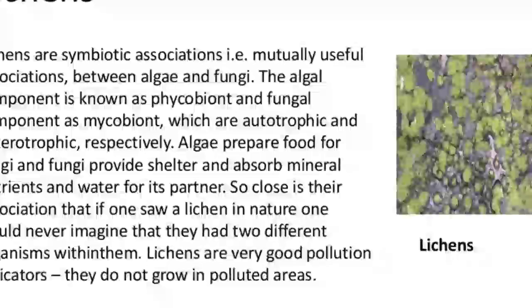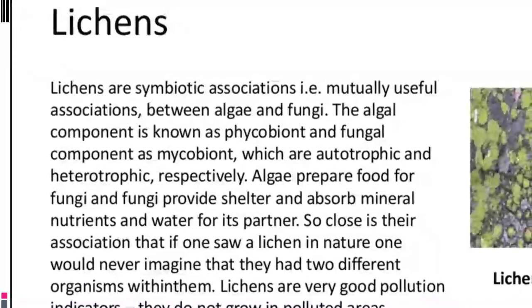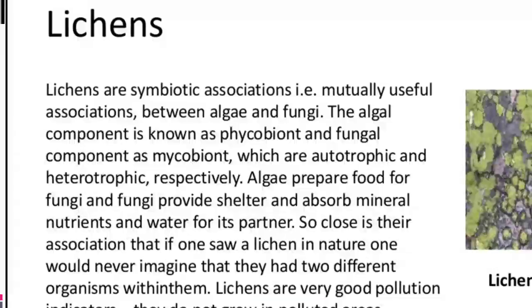The next very common example is one that does not come under the fungus or any other group, but it is an association of a fungus and algae. So we have to study it in the class of fungus. Lichens are a symbiotic association. Basically, it is a symbiotic or mutually useful association between algae and fungi.